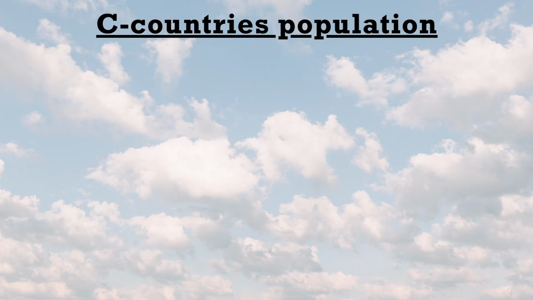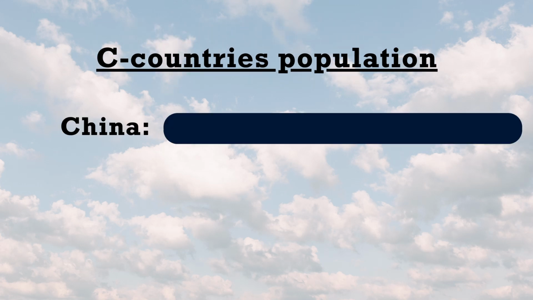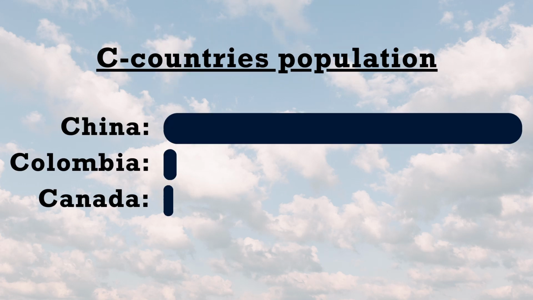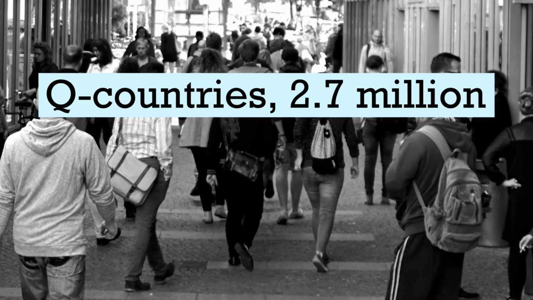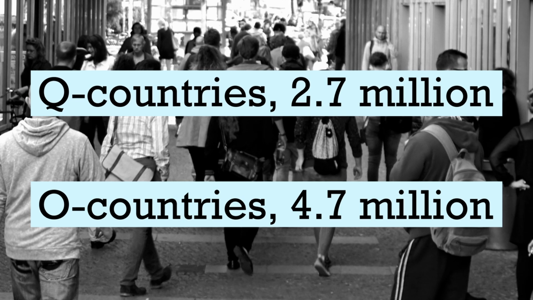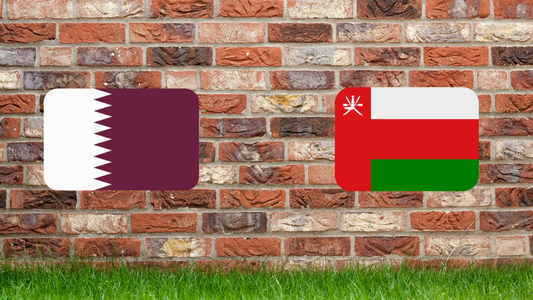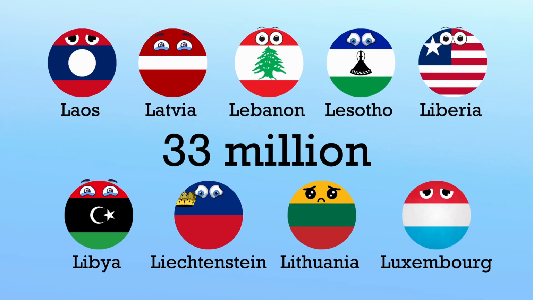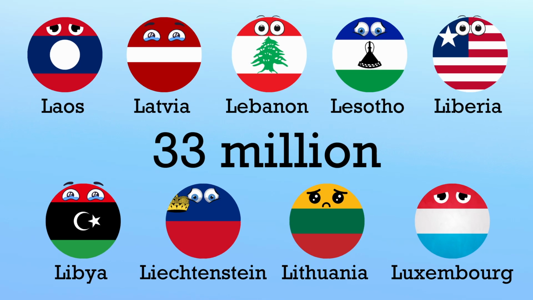The C countries are second with just under 1.7 billion, with China, Colombia, and Canada being the three most populated. The least populated countries are the Q countries with 2.7 million, followed by the O countries with 4.7 million people. The Q and O countries do, however, only have one member each, Qatar and Oman. The L countries only have 33 million people despite being 9 different countries.